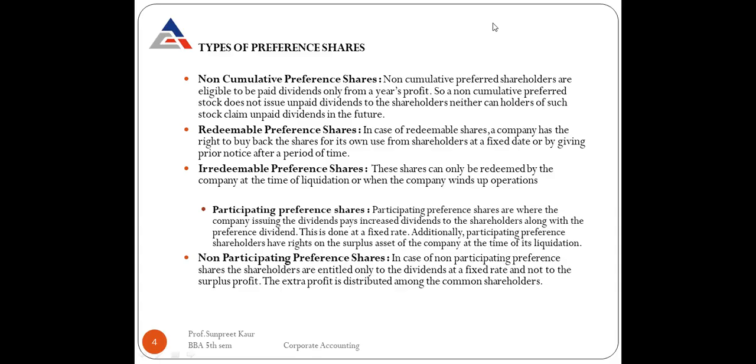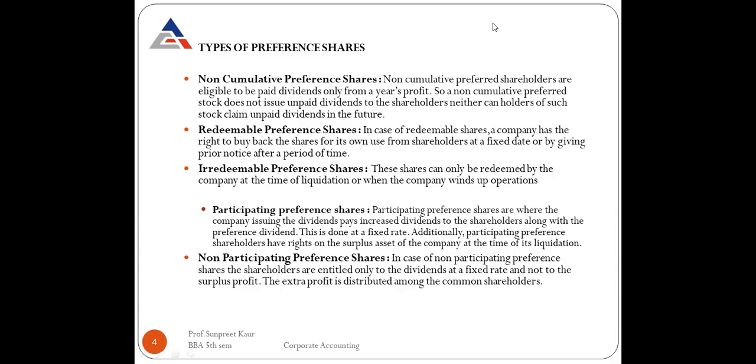These are shares where the company issuing the dividends pays decrease or increase, right? So what is the value? The value increases. Which value? The dividends value increases to the shareholders along with the preference dividend. So the preference dividend is also included in this, and all this is done at a fixed rate. The fixed rate is already decided in prior by the company.